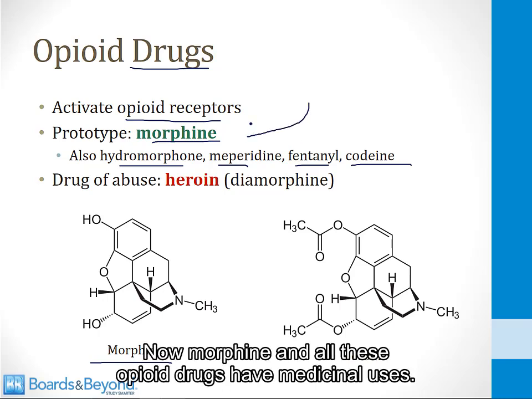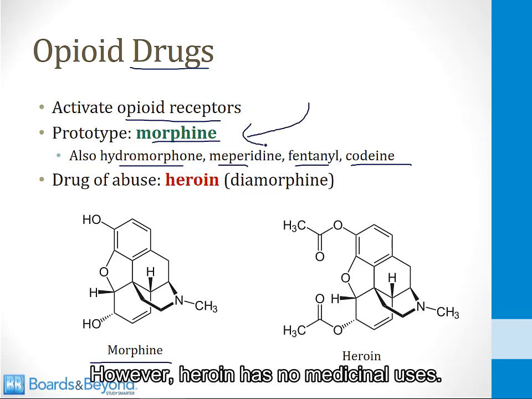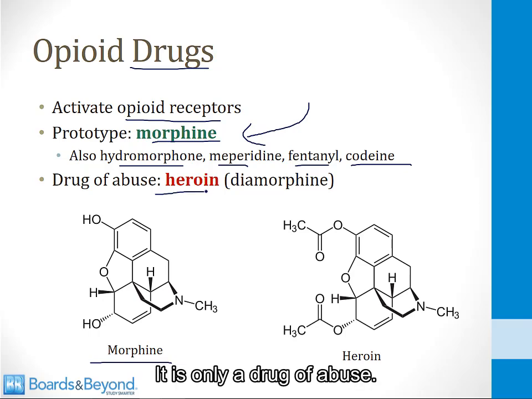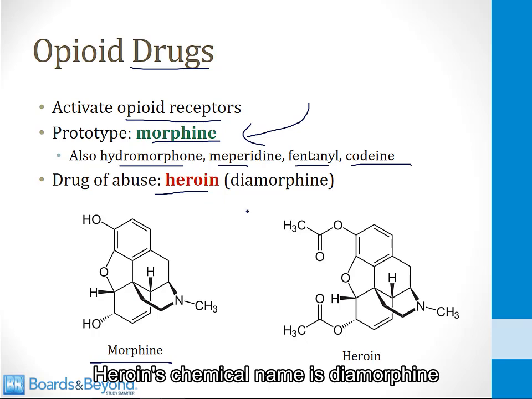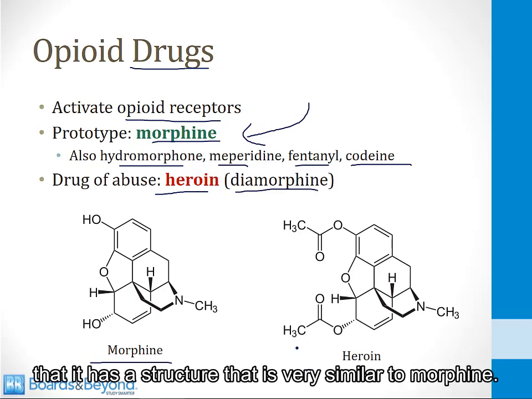Now, morphine and all these opioid drugs have medicinal uses. However, heroin has no medicinal uses. It is only a drug of abuse. Heroin's chemical name is diamorphine, and you can see on the screen here that it has a structure that is very similar to morphine.